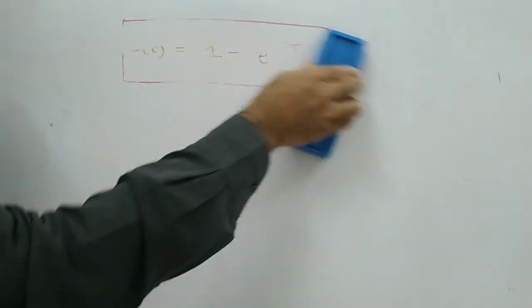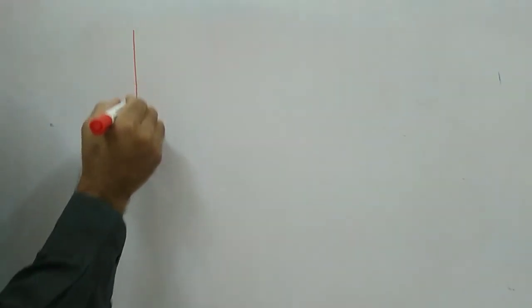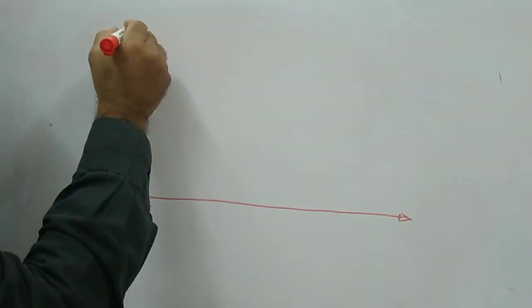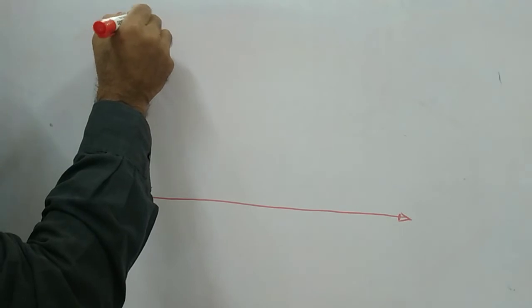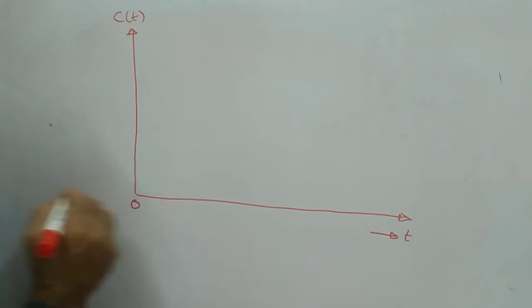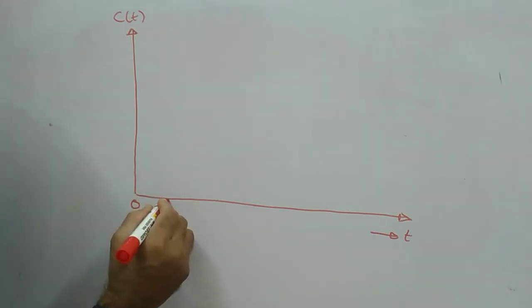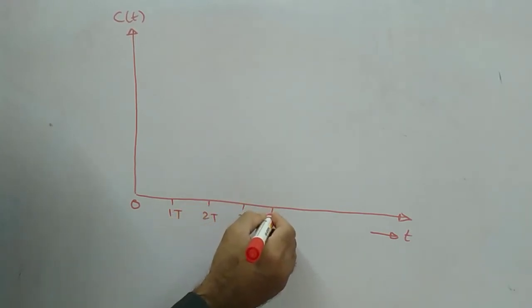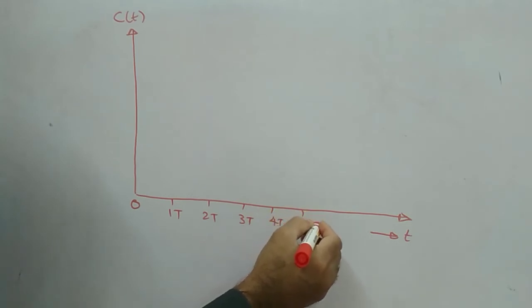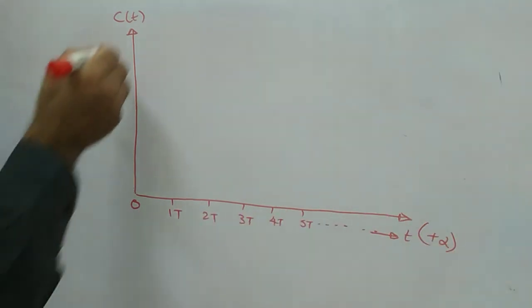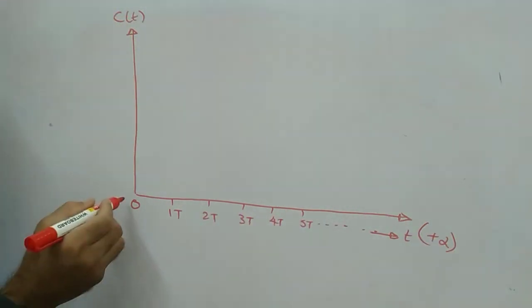Okay, so this I will erase. And now graphically, you can show like this. For unit step signal, this is what your C of t now, because already we have brought one expression for that. It is time actually. It is 0, is it not? This is, you can say 1t, 2t, 3t, 4t, 5t, up to so on and so forth, going up to plus infinity. And again here t value is going up to infinity also.